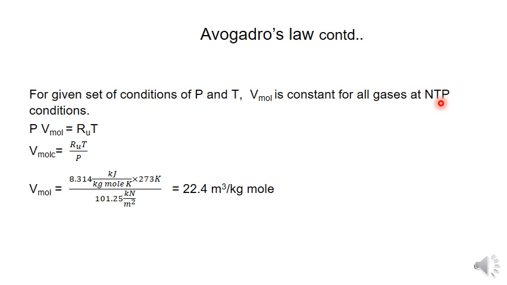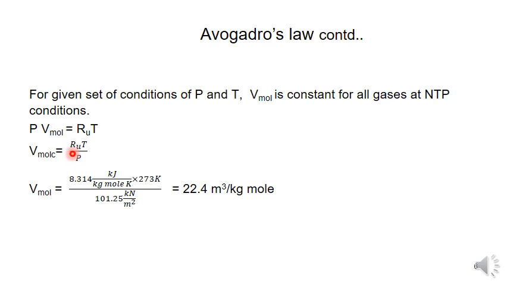So I am taking the pressure also in kilonewton per meter square. That's why the pressure value is 101.25 kilonewton per meter square. So we know the equation P into molar volume V suffix mole is equal to RU into T. So we want the molar volume V suffix mole is equal to RU T divided by P.